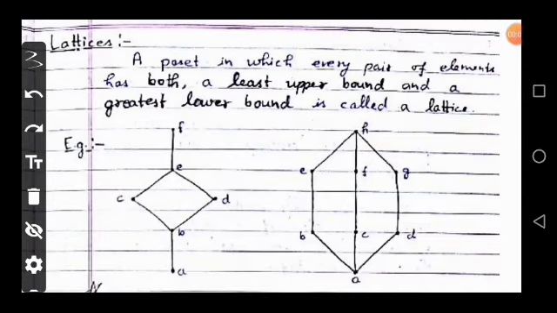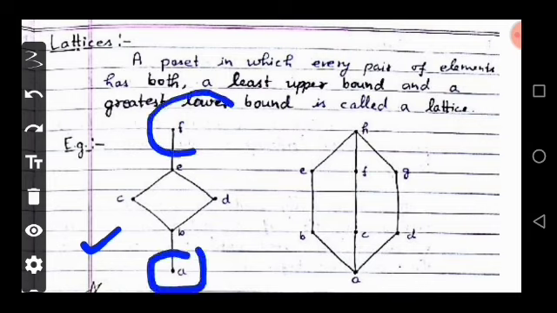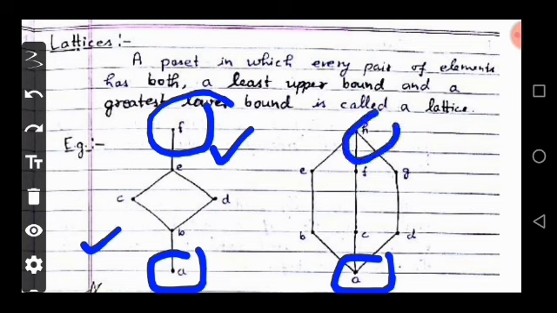Now let's start. A POSET in which every pair of elements has an LUB and a GLB, meaning least upper bound and greatest lower bound, is called a lattice. In the given example, the Hasse diagram has one GLB, that is A, and one LUB, that is F. And the same in the second example, where A is the GLB and H is the LUB. So this is a lattice.